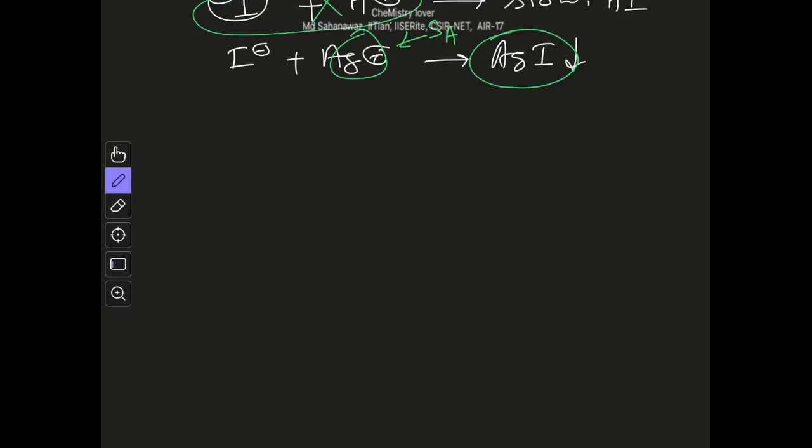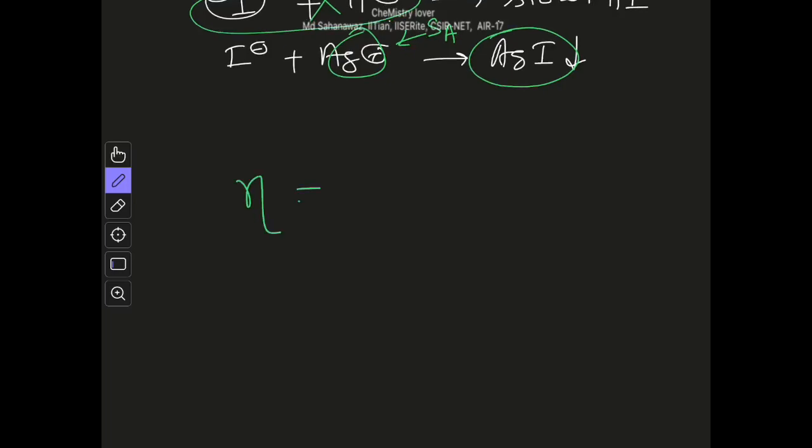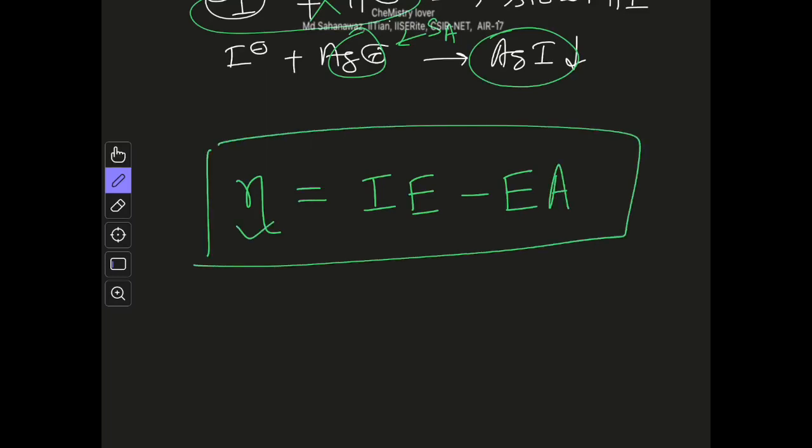The definition of absolute hardness, represented by eta, is given by the difference between the ionization energy of the molecule and the electron affinity of the molecule. You can see that if this difference is very high, then the molecule will be hard, whereas if the difference is close to 0, then it will be soft, right?